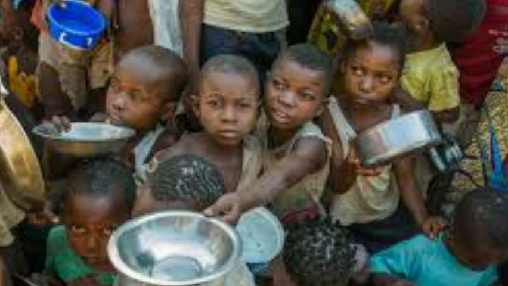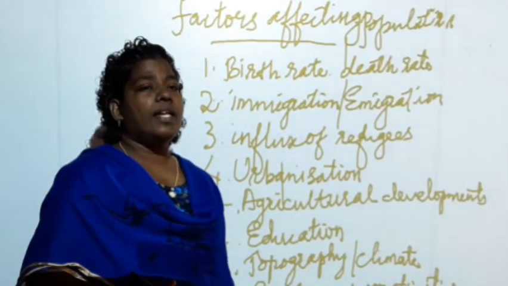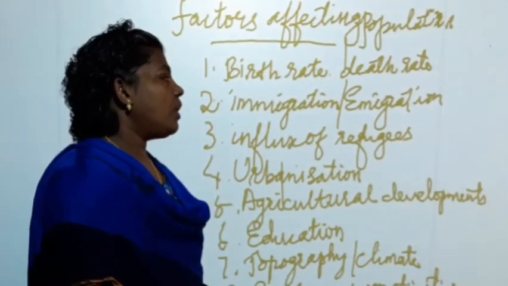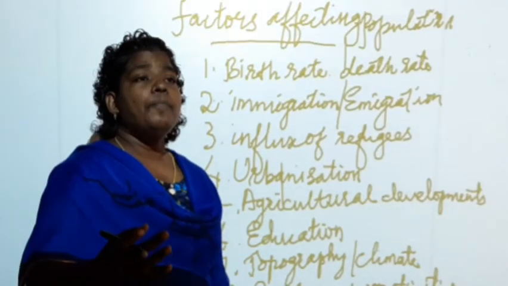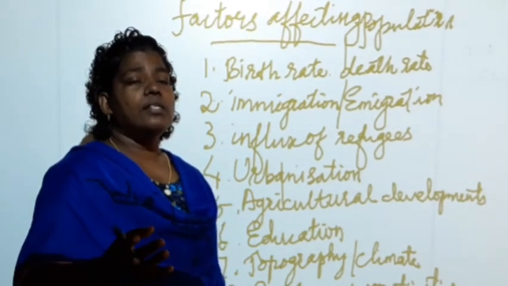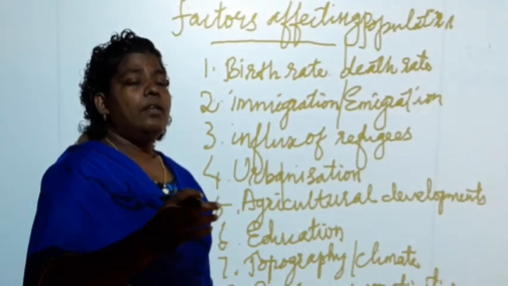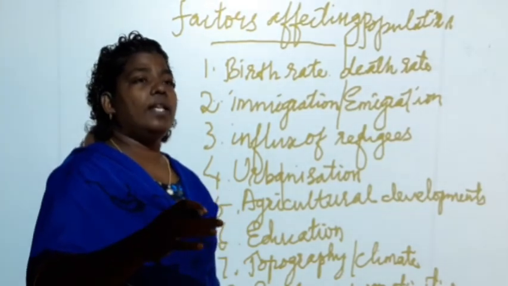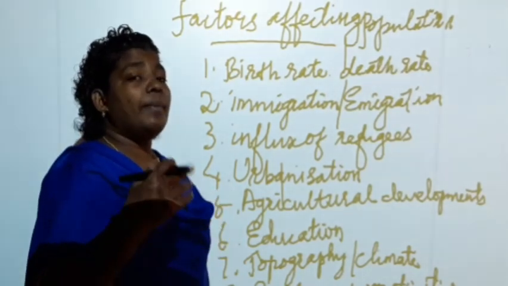These are the reasons for the population increase in India. There are different awareness programs, and different education is given to the people to stop and control the population or birth rate.